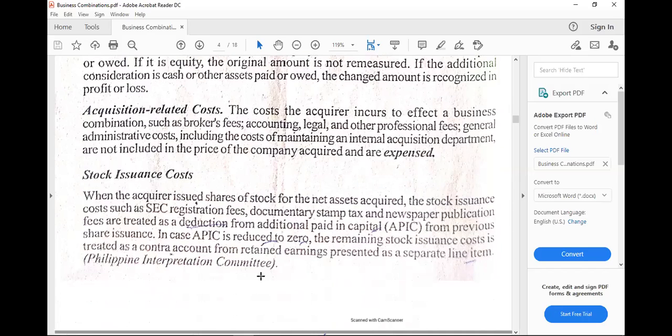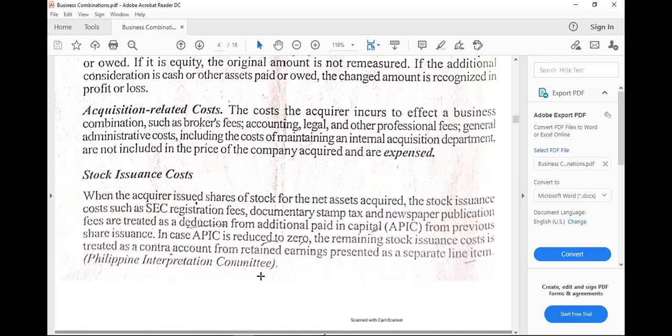Next, for stock issuance costs, the ruling is that if the costs are direct, but related to the issuance of the shares for the net assets acquired, meaning the acquirer issued shares to be able to acquire that particular entity, then the shareholders of the acquired entity, if it is dissolved, will become shareholders of the acquirer.